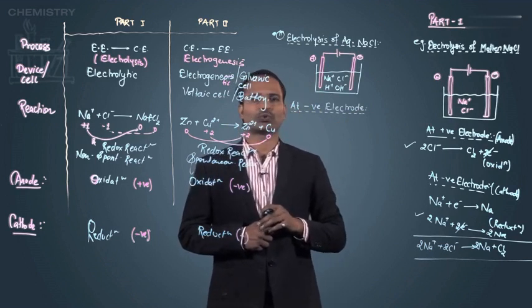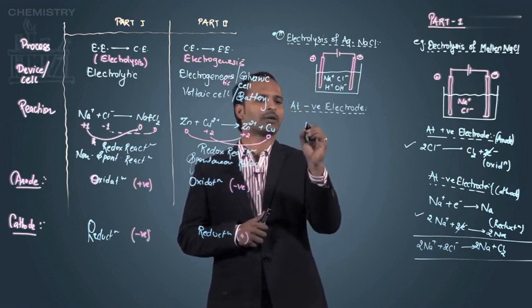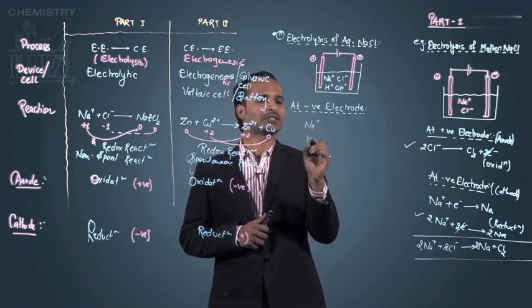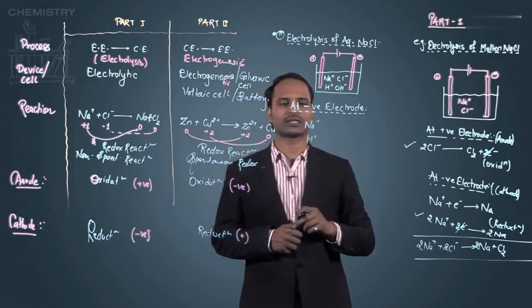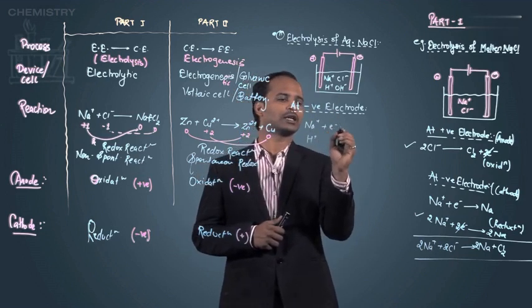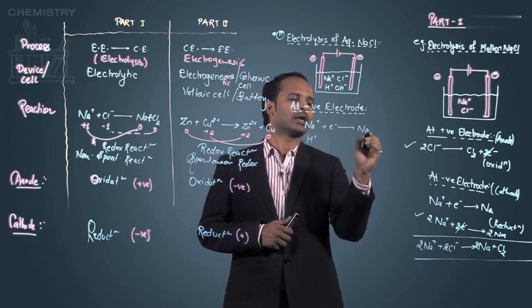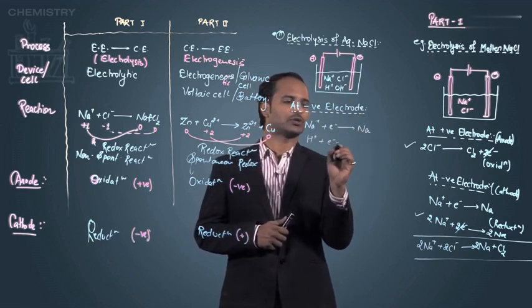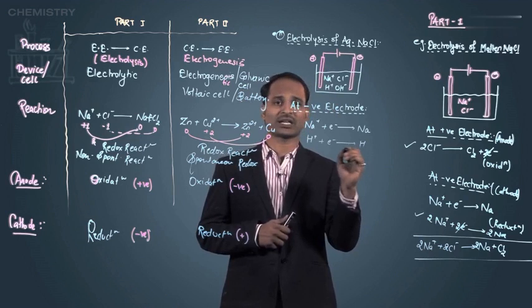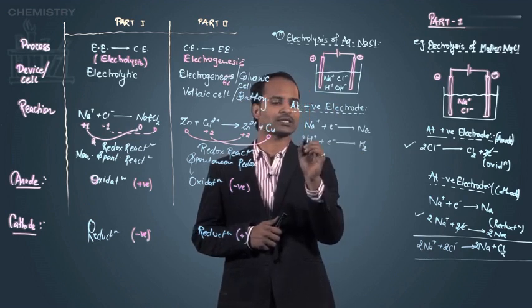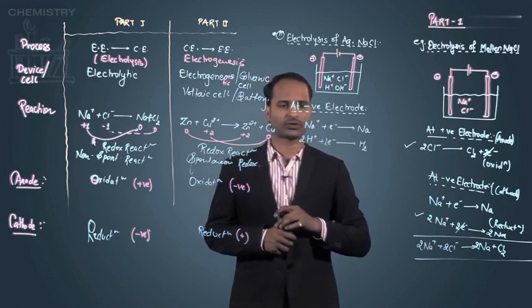At the negative electrode, 2 ions will approach, a sodium ion and an H plus ion, and both will try to gain electrons from this negative electrode. If the sodium gains an electron, it will form Na, and if H plus gains an electron, it will form H, but hydrogen exists in the form of H2 gas, so 2H plus plus 2 electrons.